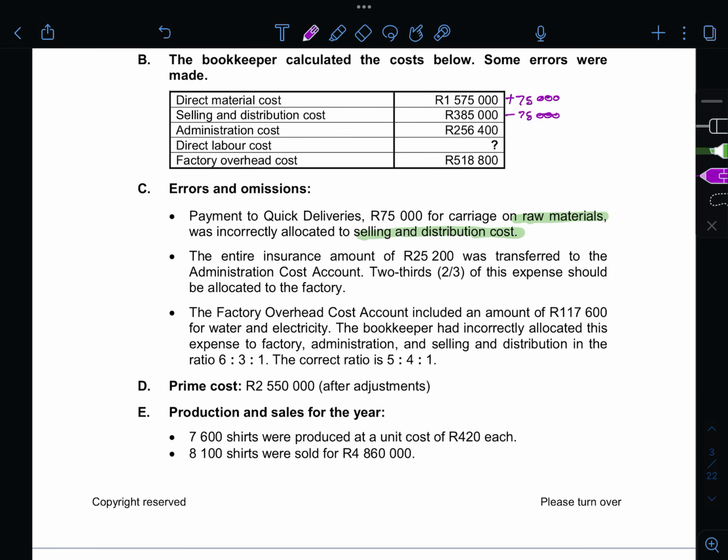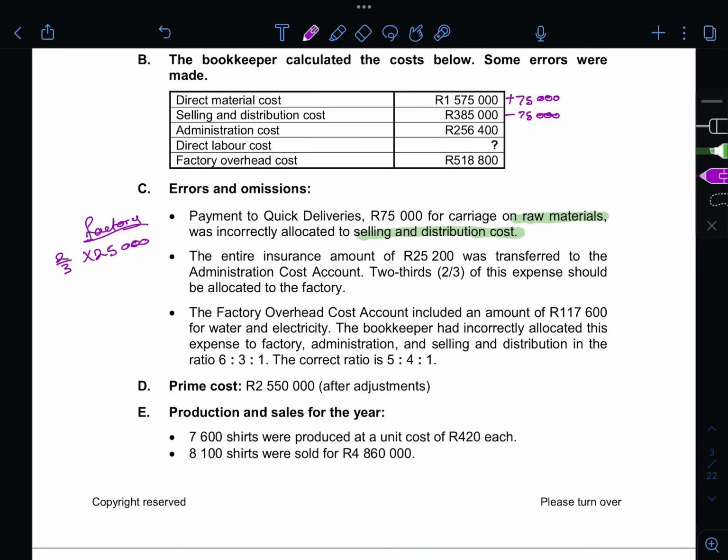And then the second one says the entire insurance amount of 25,200 was transferred to the administration cost. So 2/3 of this expense should be allocated to the factory. So it's 2 out of 3 times 25,200, and let's see how much that is.